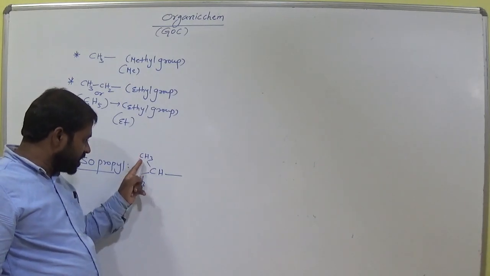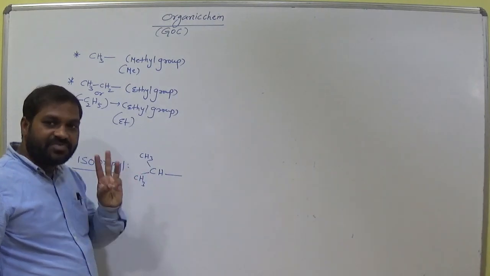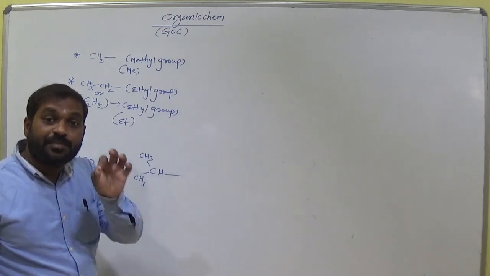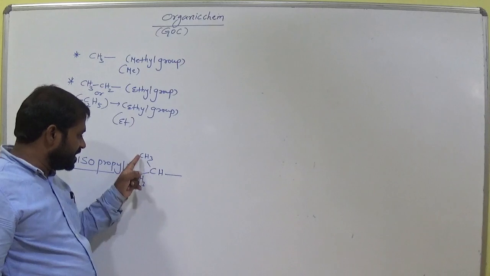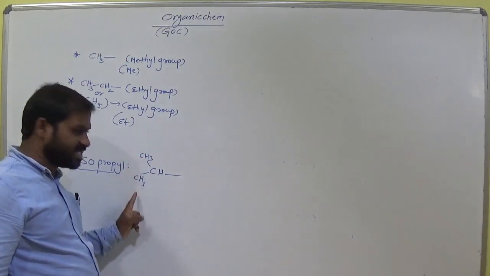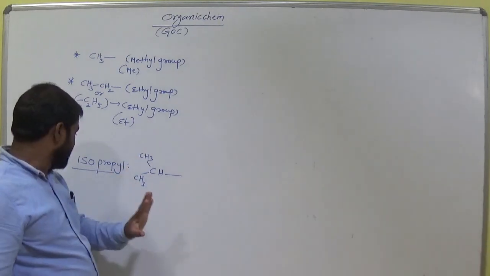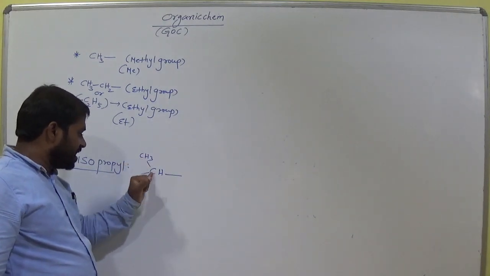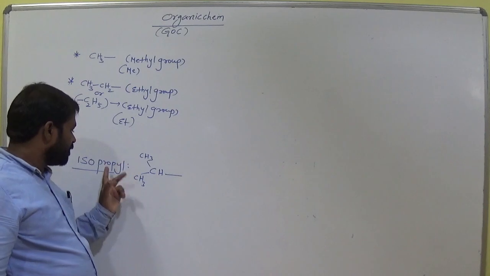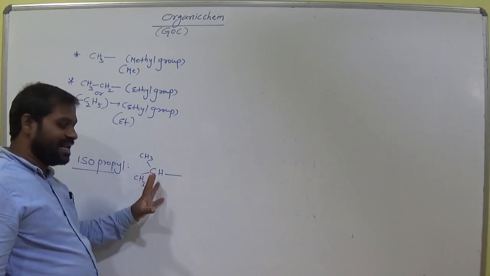And how many carbons? 1, 2, 3 carbons are there. If 3 carbons are present, we call it prop. So iso means this carbon consists of two similar groups, CH3. And prop means it consists of 3 carbons. Clear?